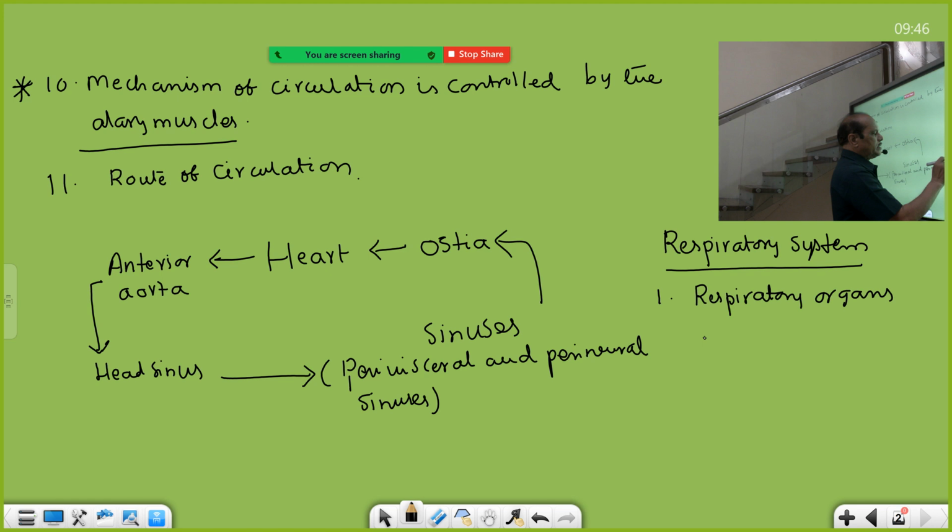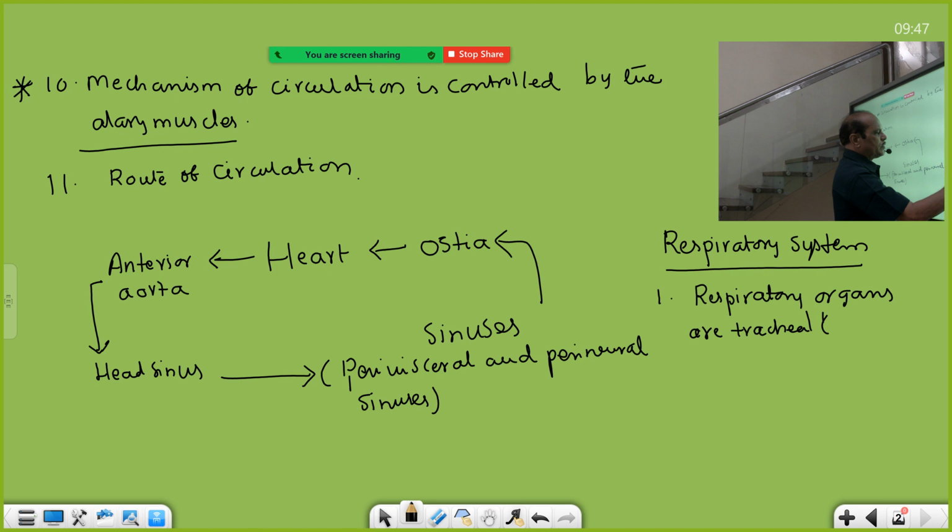These are tubular structures, you can also say tracheal tubes. These tracheal tubes are subdivided into trachea, and the branches of trachea are subdivided into tracheoles.